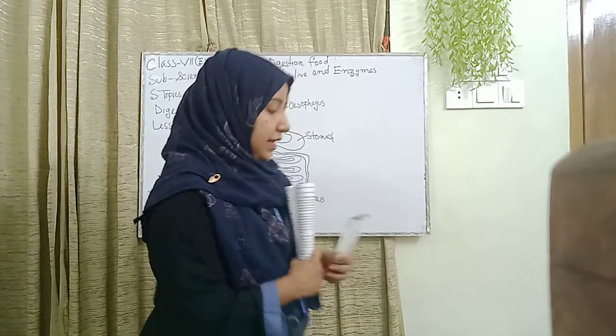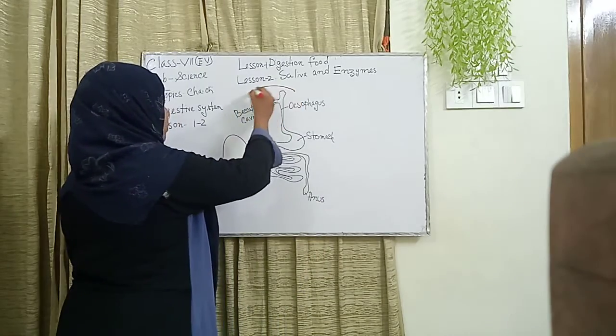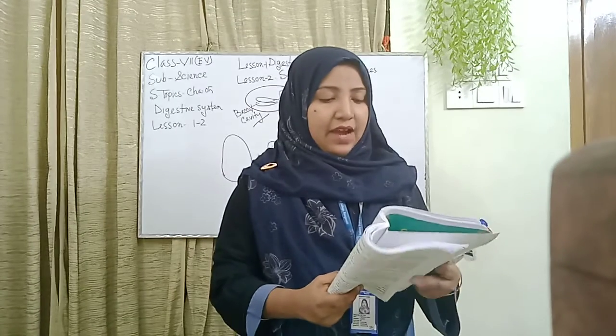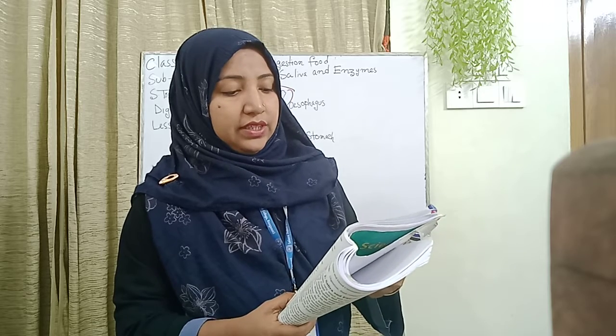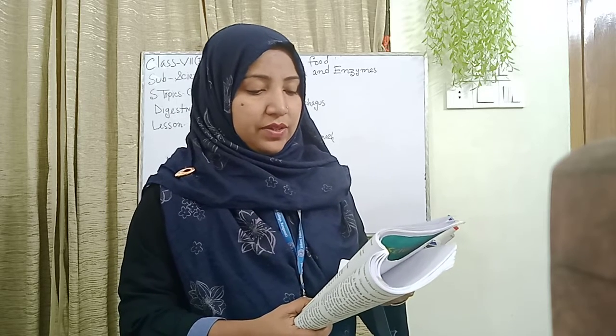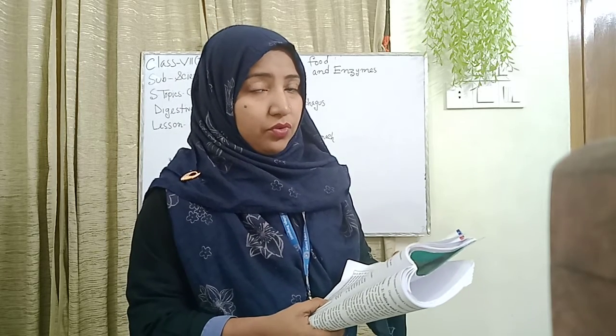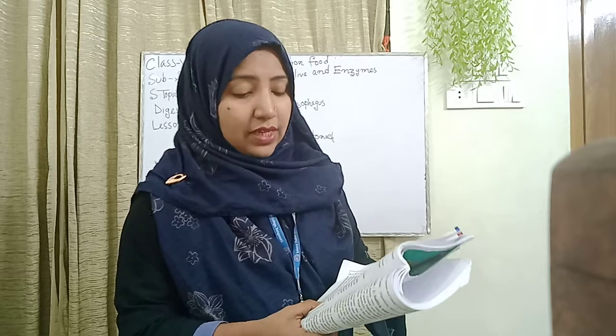We will know about the changes of food that occur in our body. This question's first answer: we take food through our mouth. Here I also draw the figure. This is the buccal cavity, or the mouth. After swallowing, we don't see the food. After a few hours, food is digested and converted into simple ingredients that the body can absorb. Lastly, the food is finally absorbed. Undigested and useless materials are expelled as fecal matter.